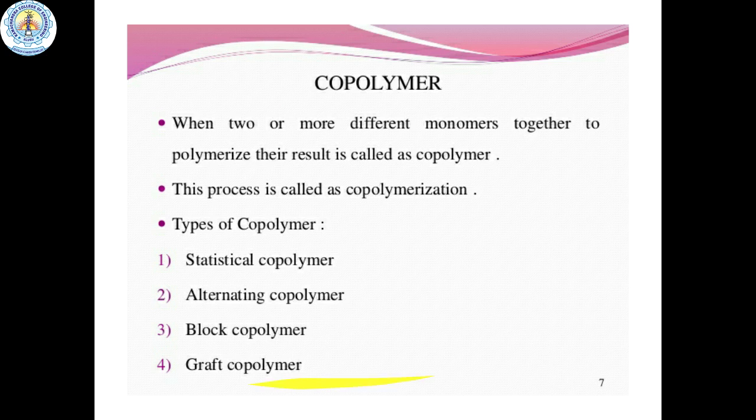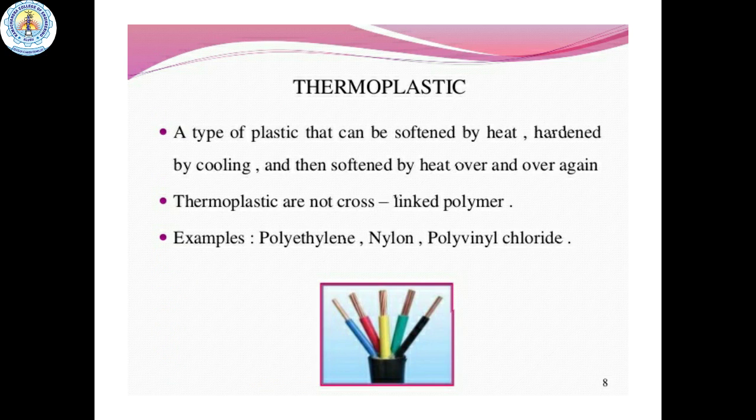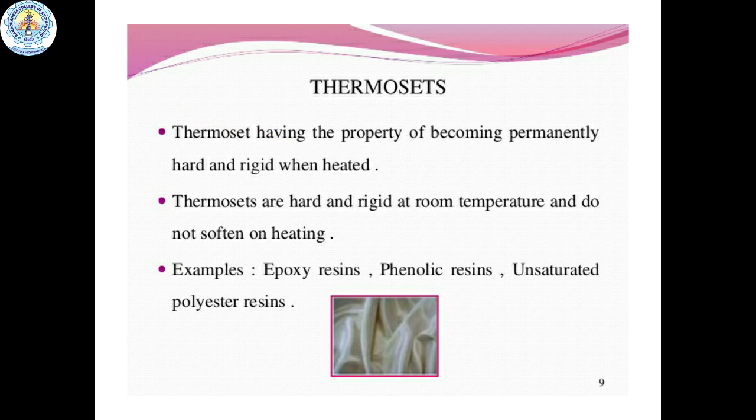And coming to the next type of polymer, that is the thermoplastic polymer, a type of plastic that can be softened by heat, hardened by cooling, and then softened again by heat. Such a polymer is called a thermoplastic polymer. These thermoplastic polymers are not cross-linked, and examples are polyethylene, nylon, polyvinyl chloride, etc. And coming to the next type, thermoset polymers.